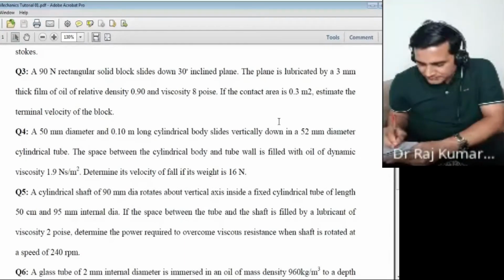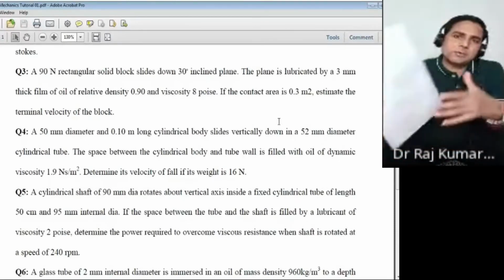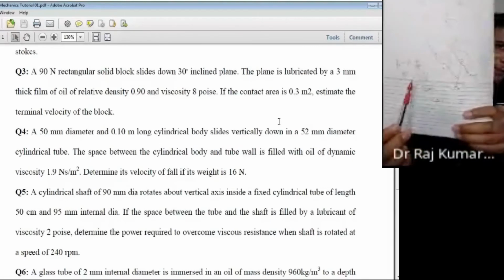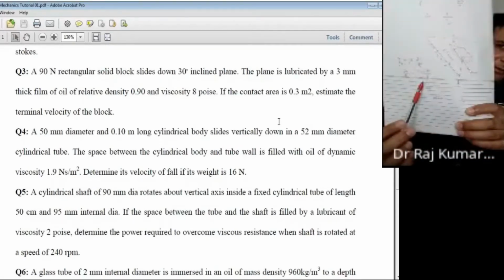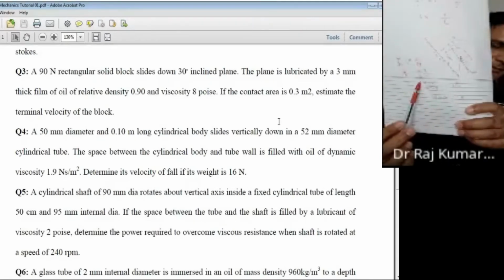So you can write in terms of meter, 3 into 10 to the power minus 3, minus 0. So that would be your du upon dy. Fine? Yes, sir.